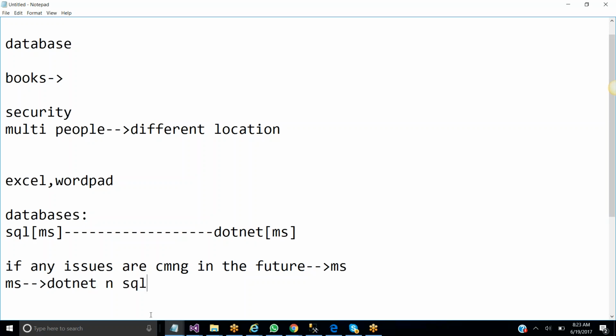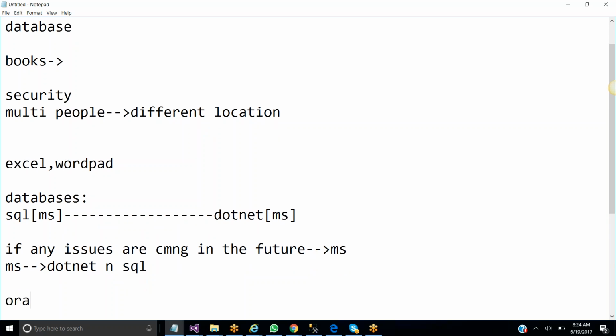So if you have any issue, you just need to communicate with Microsoft, and they are going to solve it. If you are not able to identify whether the issue is with SQL Server or .NET, you just confirm the issue with Microsoft. They are going to check what the issue is with respect to either SQL Server or .NET and how to resolve it. If you mistakenly take Oracle with .NET and have any issue, we need to communicate with the Oracle company and the .NET company, that is Microsoft and Oracle. We need to communicate with two companies. Getting a response from two companies is going to take a lot more time than getting a response from one company, that is Microsoft.